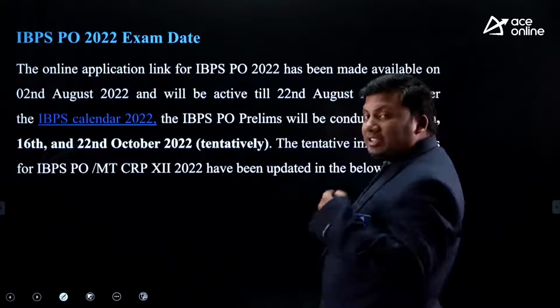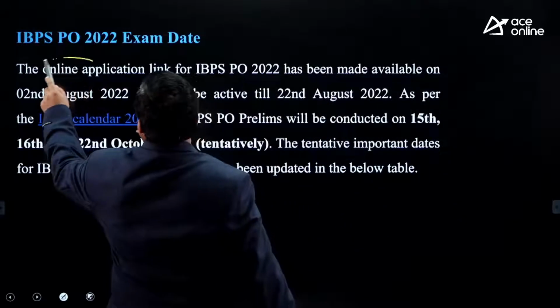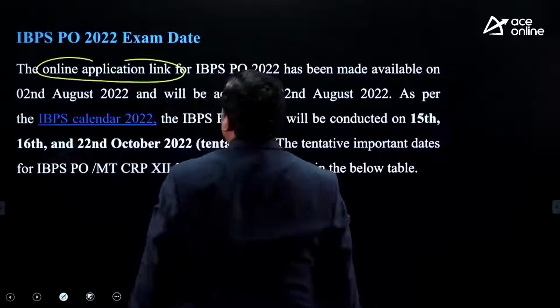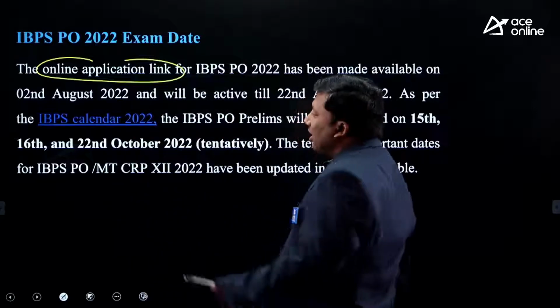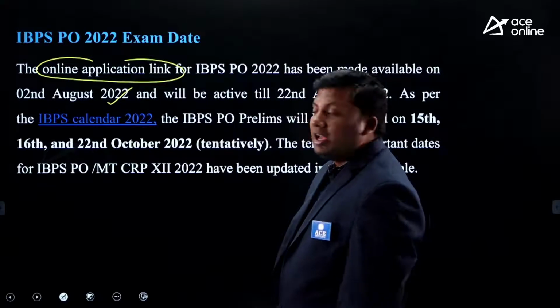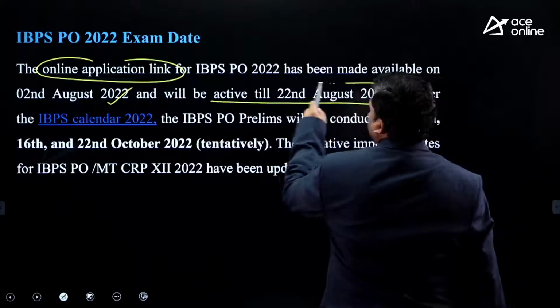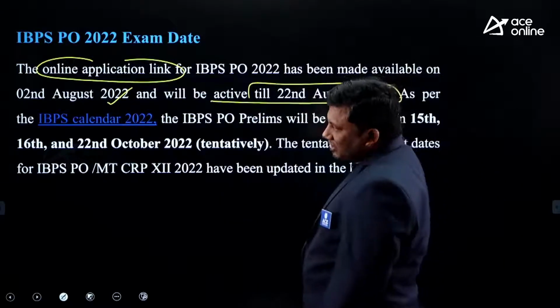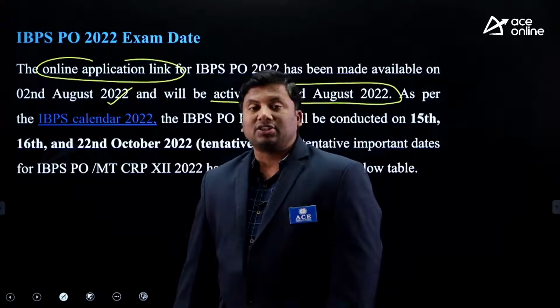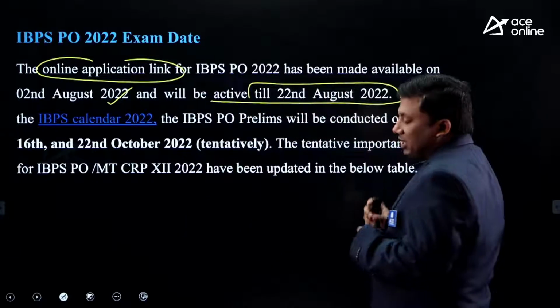Now, as I told you, it's an online application link. From 2nd August onwards, interested students who want to write this examination can apply for it. This complete online registration will be active from 2nd August till 22nd August.